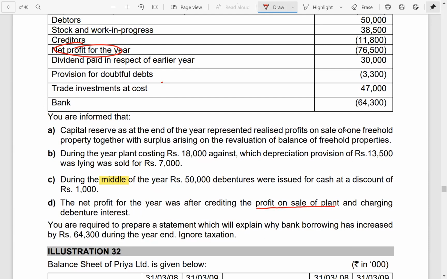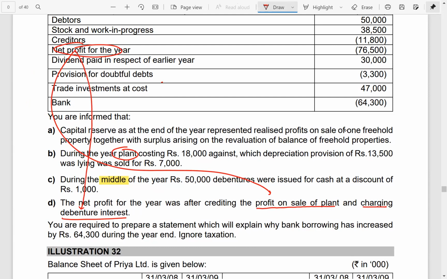So profit on sale of plant has been put to P&L account. So net profit includes profit on sale of plant, and it is also after debenture interest.